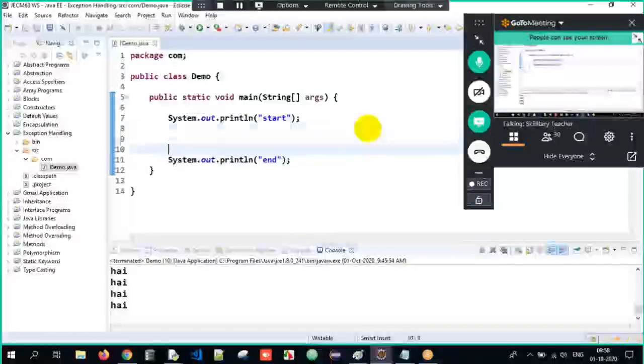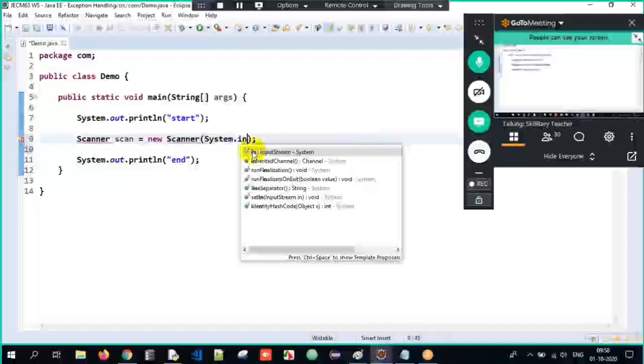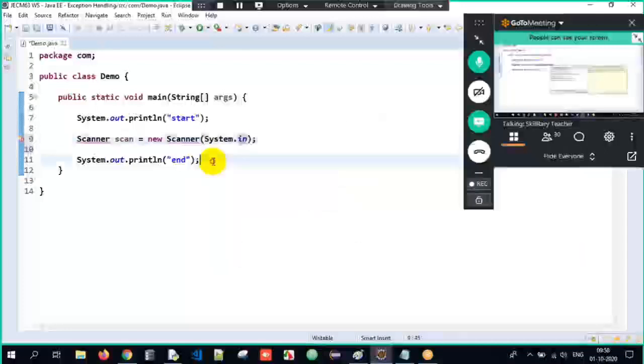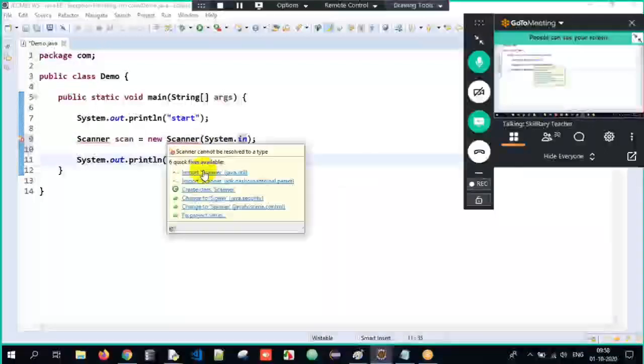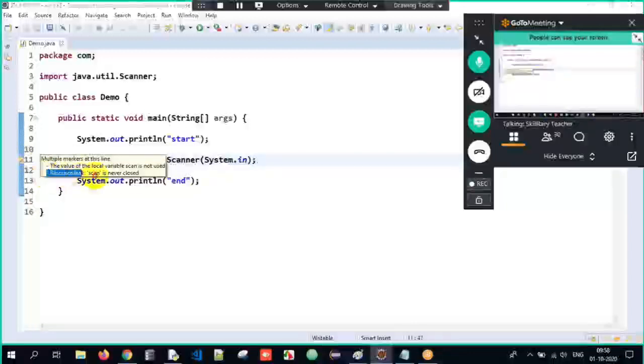Now here I want to accept dynamic input from the user, through the help of the Scanner class. So I will write Scanner scan equals new Scanner, I create an object of Scanner, then I need to pass System.in, and then I have to import the Scanner class from the java.util package, and I have told you each and everything several times. Why is it giving a warning over here? Because of resource leak. It says the scan is never closed.